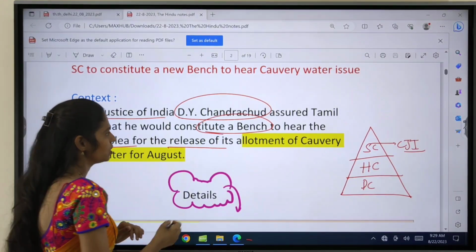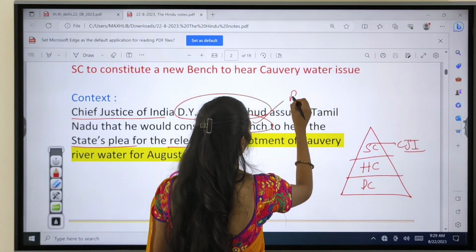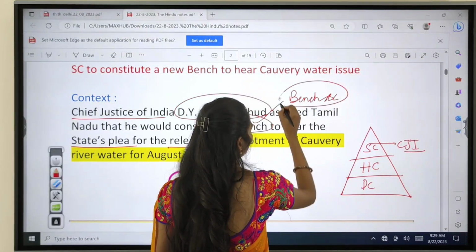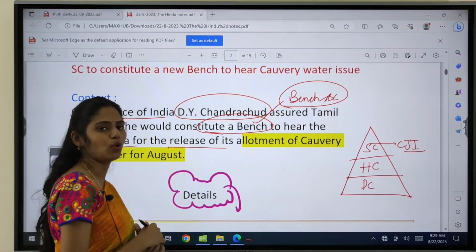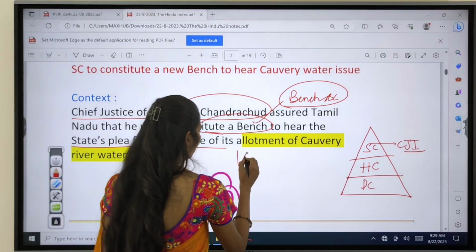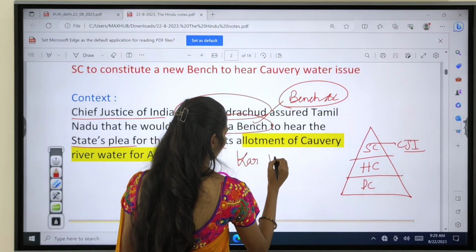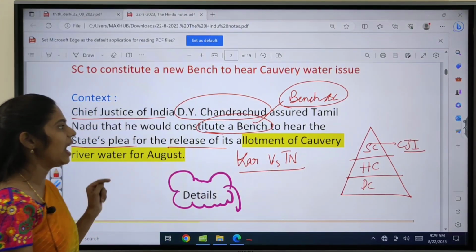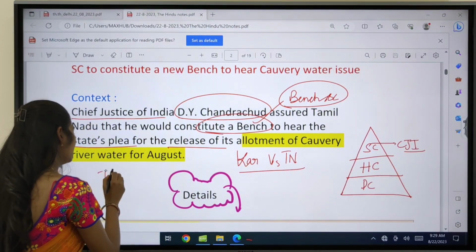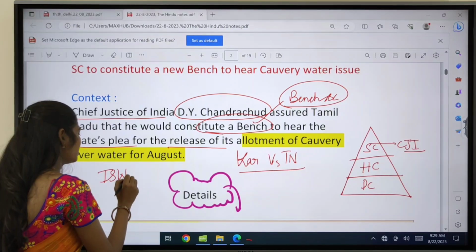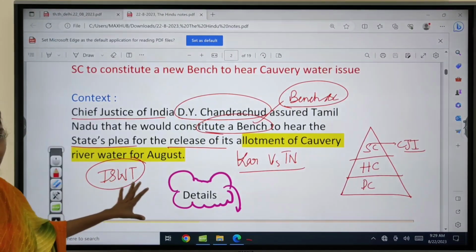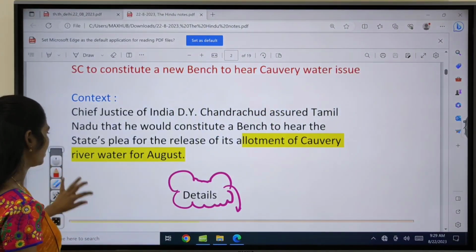So this article is talking about the Supreme Court arranging a separate bench to see the Kaveri water issue between the states of Karnataka and Tamil Nadu. And here you have to understand interstate water tribunals. This is a very important concept, and you can expect a question from this area.